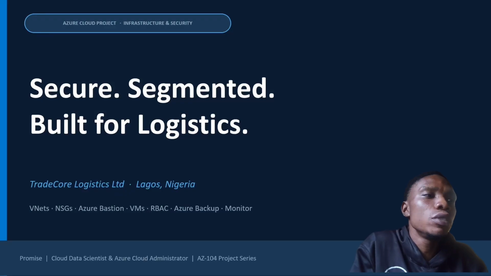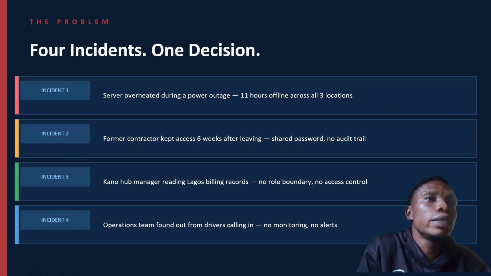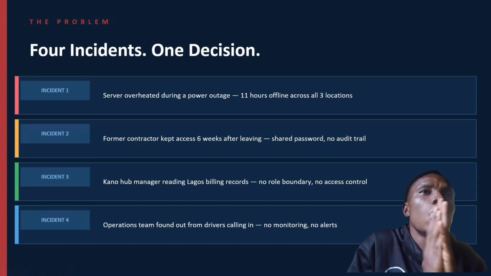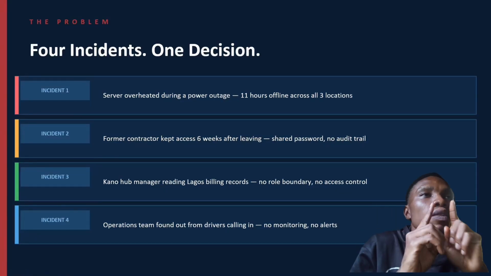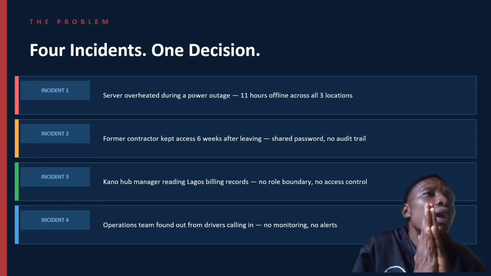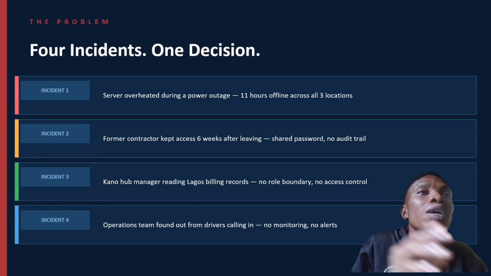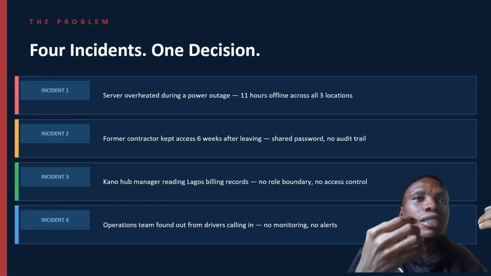Right now, let's proceed. Next in the slide, we have a problem here. The company has a problem: there are four incidents in one decision. What's the first incident? A server overheated during a power outage, leaving all three locations offline for 11 hours. So their servers overheated and went down.